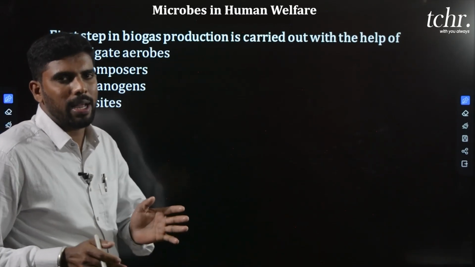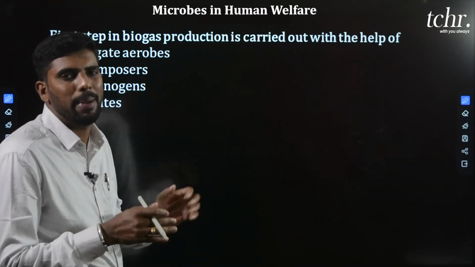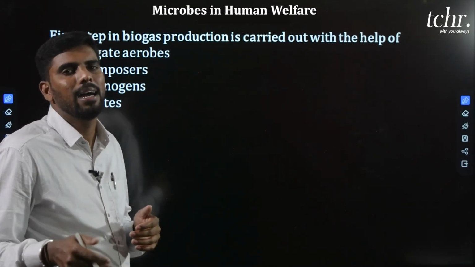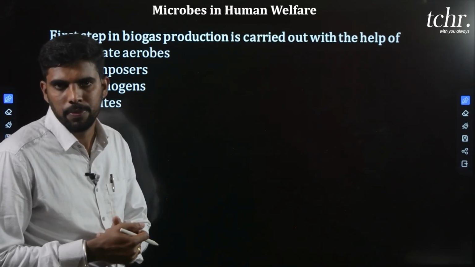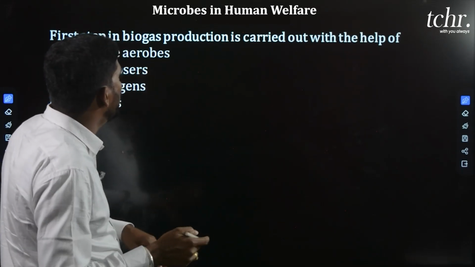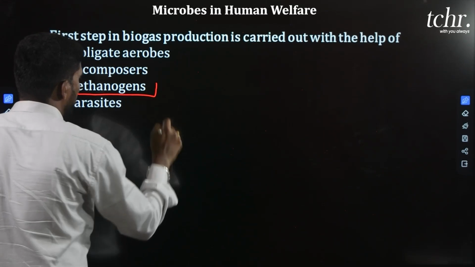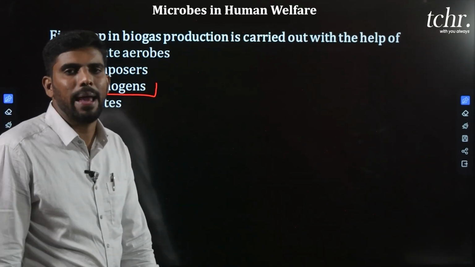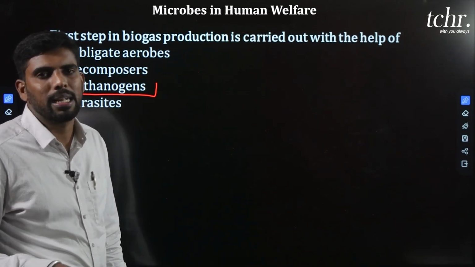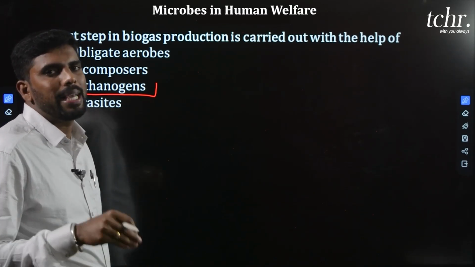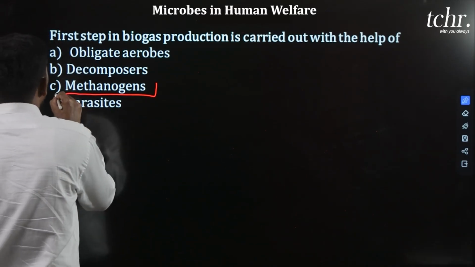Okay, basic. The biogas can be produced by some anaerobic microbes, especially methanogens, by degrading decaying materials like cow dung and other organic materials. Hence, the first step of biogas production is carried out by methanogens. Okay, methanogens are anaerobic bacteria that degrade the organic material and produce methane gas. Okay, and the correct answer is methanogens.